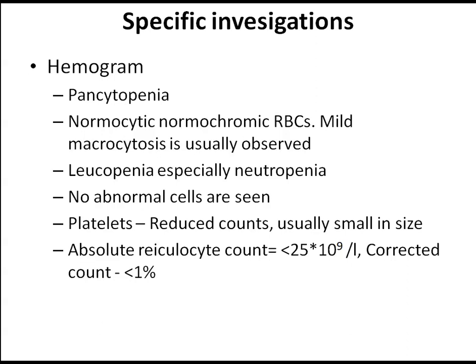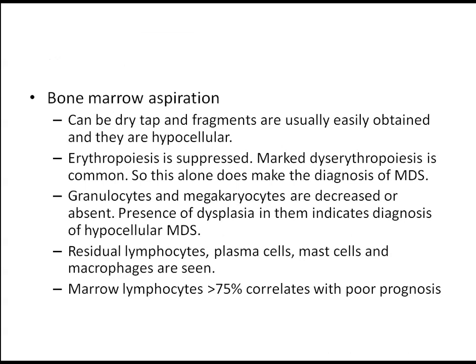Second is to rule out the other causes of pancytopenia. And third is the etiological workup. When we do a complete hemogram, the peripheral smear is normocytic, normochromic, or mild macrocytosis is observed. A pancytopenia, that is RBC, WBCs, and platelets are decreased. In WBC, characteristically, neutropenia will be there, and the absolute reticulocyte count will be very low. That is, corrected count will be less than 1%.